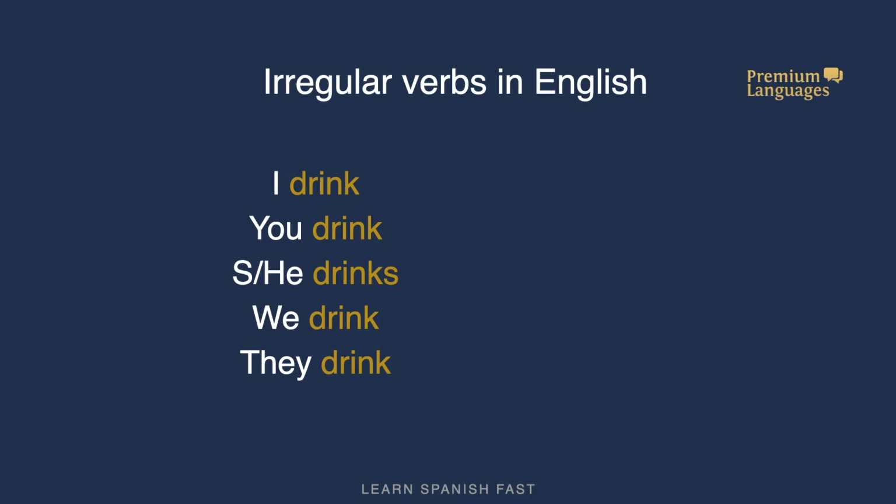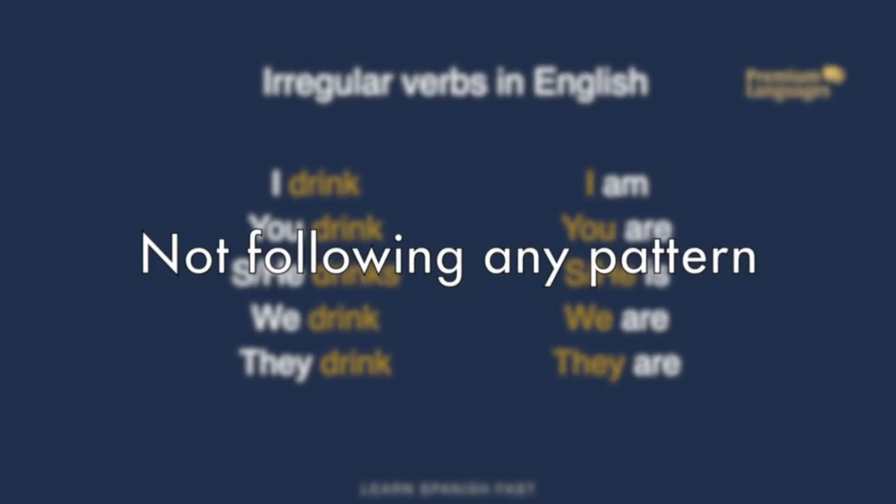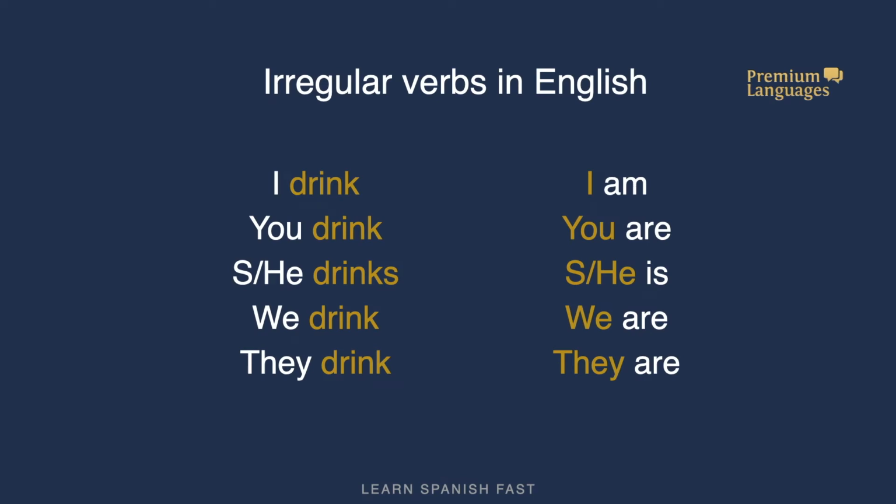However, to be is a better example of an irregular verb in English because we have I am, you are, he or she is. And here we can see clearly how am, are, and is are different and are irregular because they're not following any pattern. We are and they are the same and do not change.